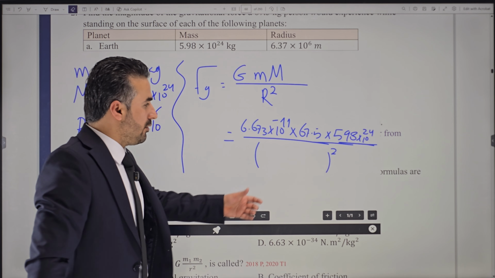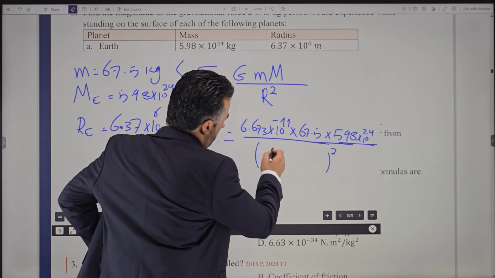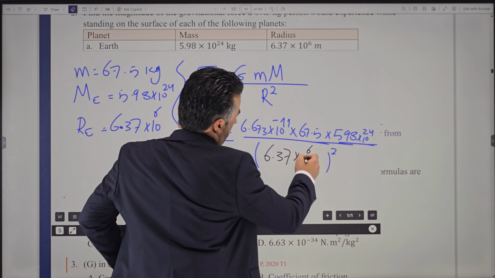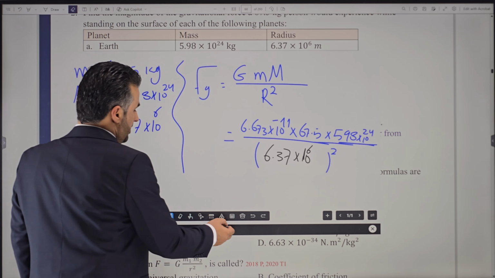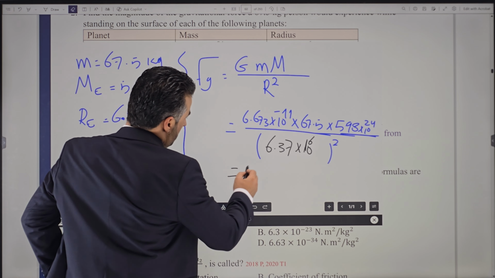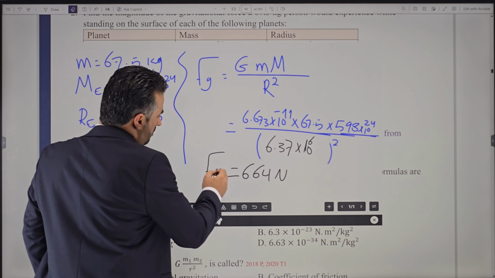Always write the bracket squared, then whatever the radius is, 6.37 times 10 to the power 6, so that you don't make any mistakes. Now just do the math and you'll find the answer. The gravitational force on the person is going to be 664 Newton. That is it.